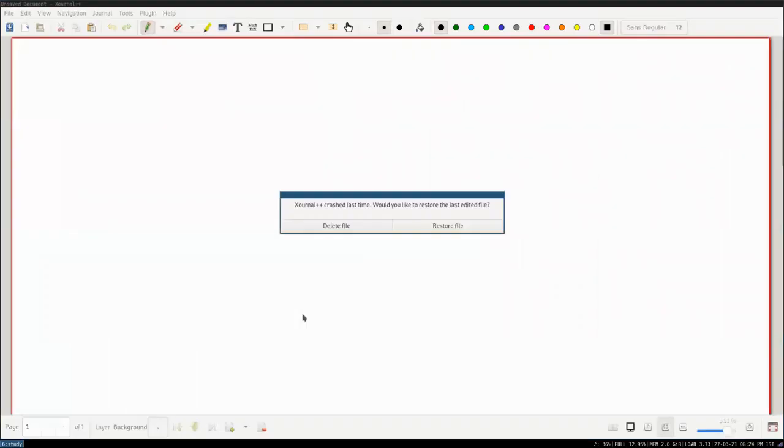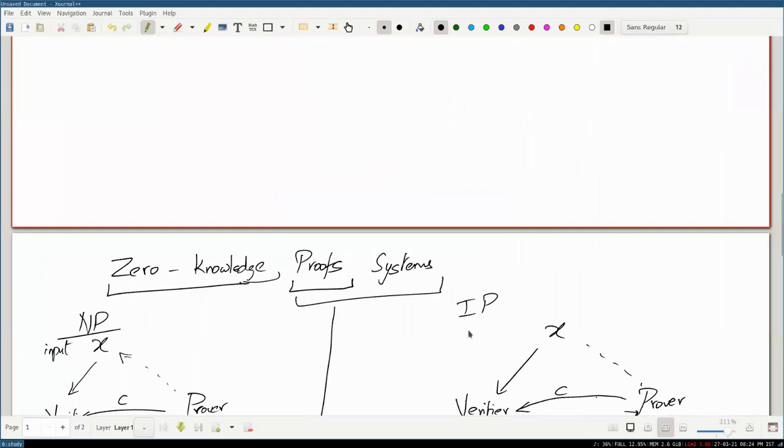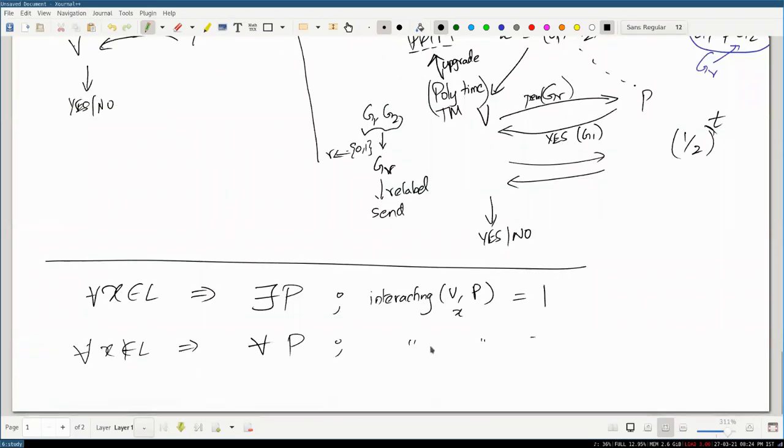If somebody knows why this is happening, please tell me. Journal++ keeps crashing. Yeah, okay.